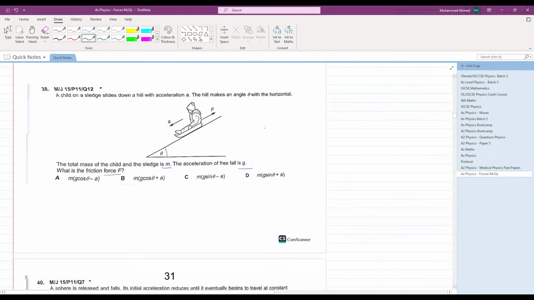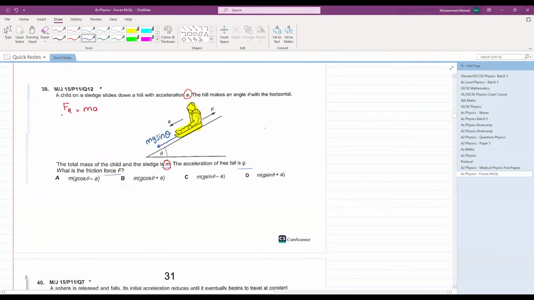So if I examine this child, what is happening here? There is a resultant force that is equal to what? Mass m into the acceleration a. What is the forward force? The forward force is mg sine theta. Backward force is friction.